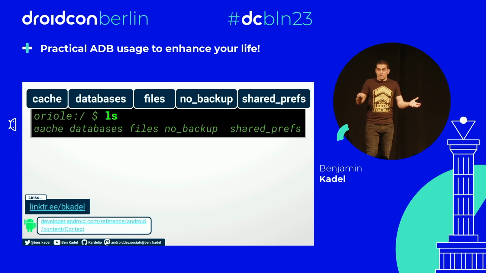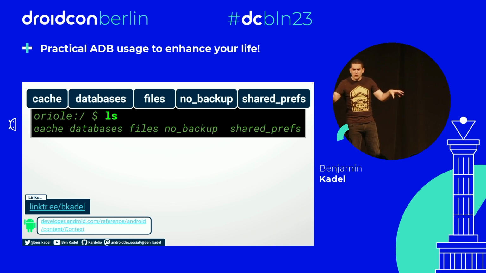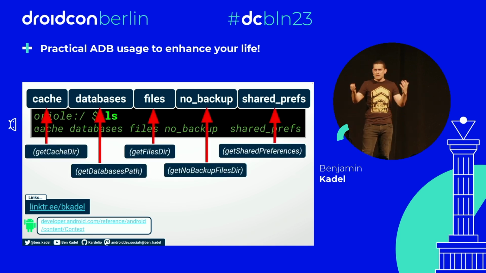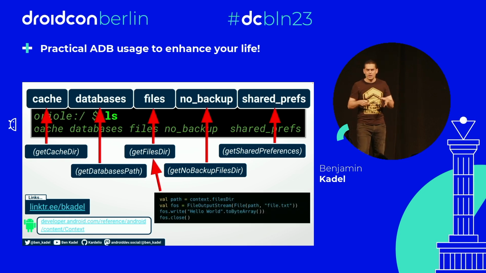They're right there. Just as a quick note, all of those locations have APIs that maybe you've seen before when you're writing your apps. For example, the files folder right there, we can write to and read from using context.filesDir. That is the path that we're seeing right there. That's the folder you use when you use context.filesDir to read and write.